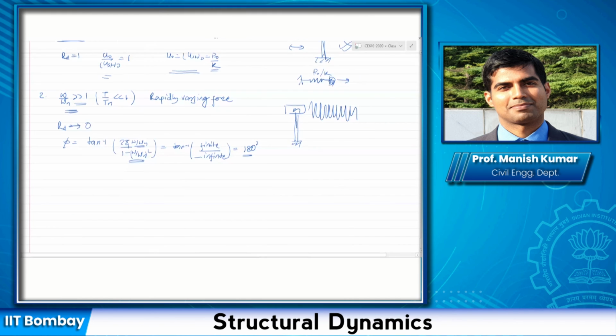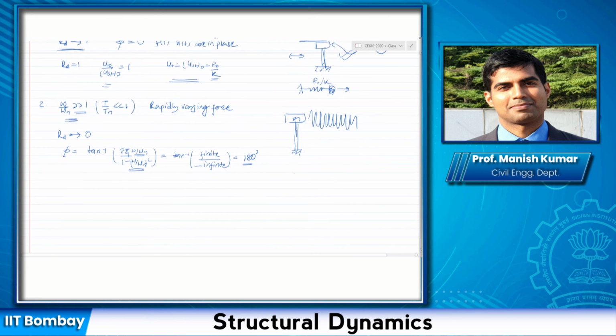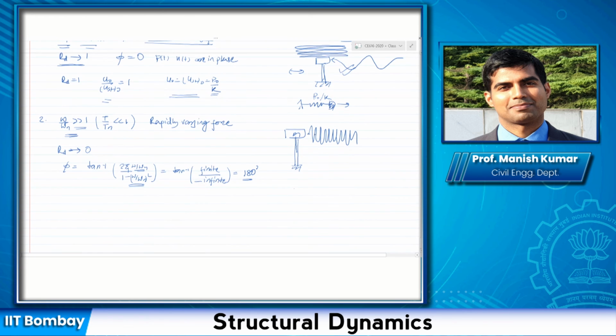Now what does 180 degrees mean? It means that as you move the structure, when it completes one cycle, the response is in the opposite direction and moves opposite at each and every point.